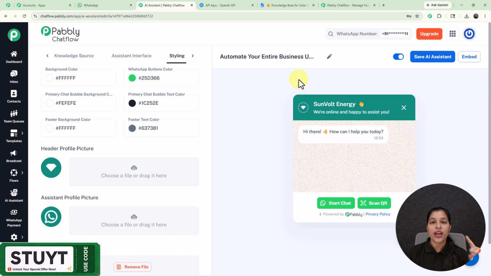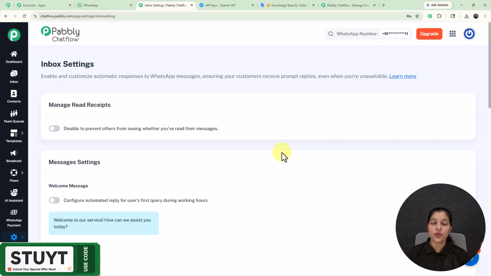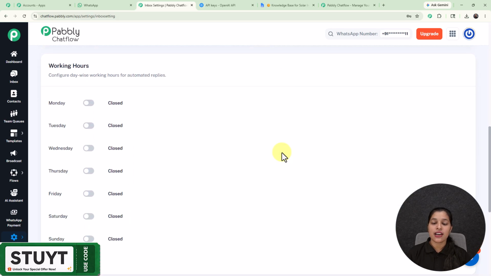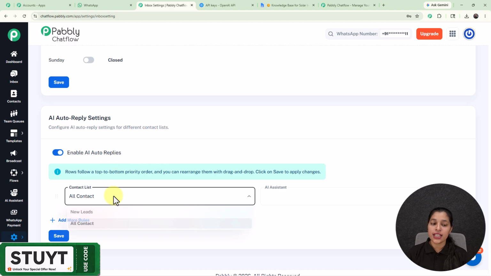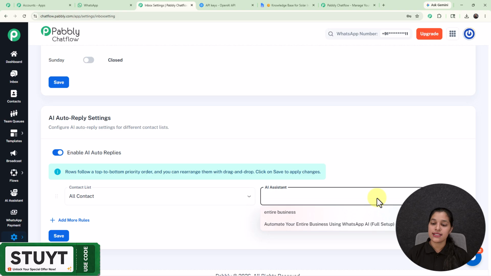Now let me show you one more thing, that is enabling the AI assistant for all your contacts, a particular contact list or a particular chat. So for enabling it for all your contacts, you just have to go towards the settings where you will see this option of inbox settings which you have to select. And right here we just have to scroll down, and here we are getting this option for enable AI auto replies which you have to keep enabled, and from this field you can select your contact list or all your contacts for which you want to enable this AI assistant. And from this field of the AI assistant, you can select the AI assistant which you want to enable.